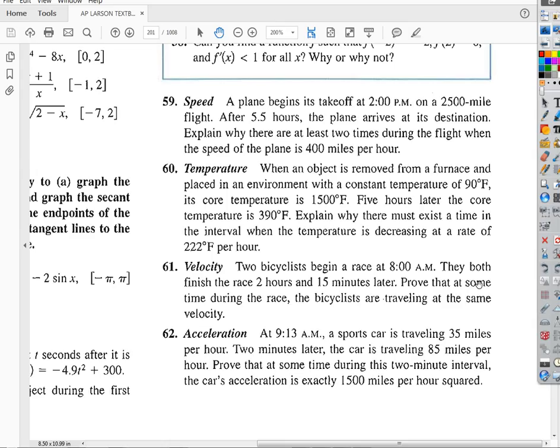So what's the slope of the secant line? What's his average rate of change of position, meaning average velocity? It's 67.5 divided by 2.25, right? So it'd be 30 miles per hour. You with me on that? So that's his average speed.